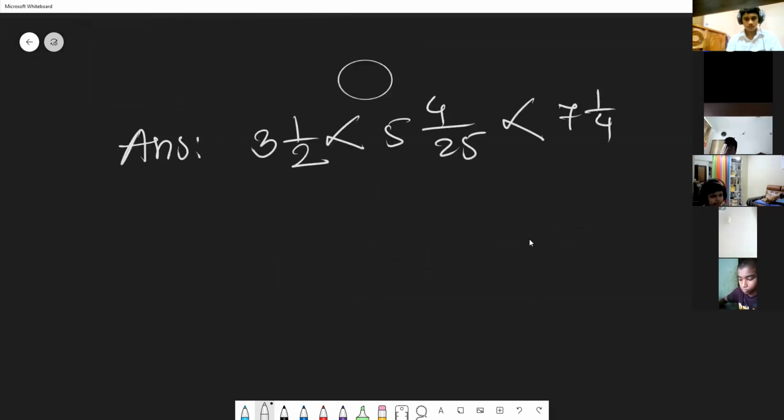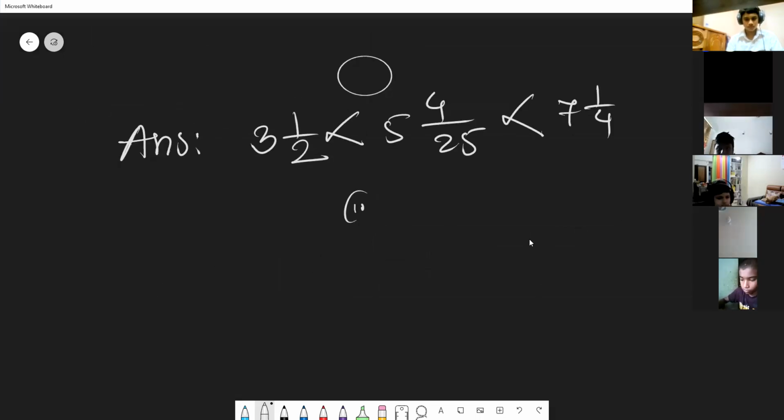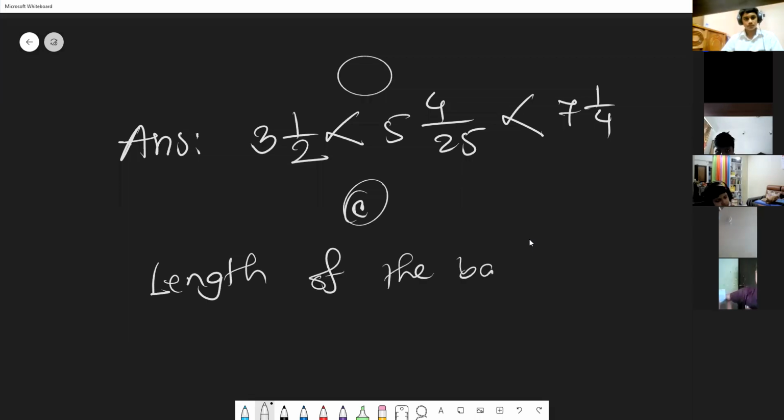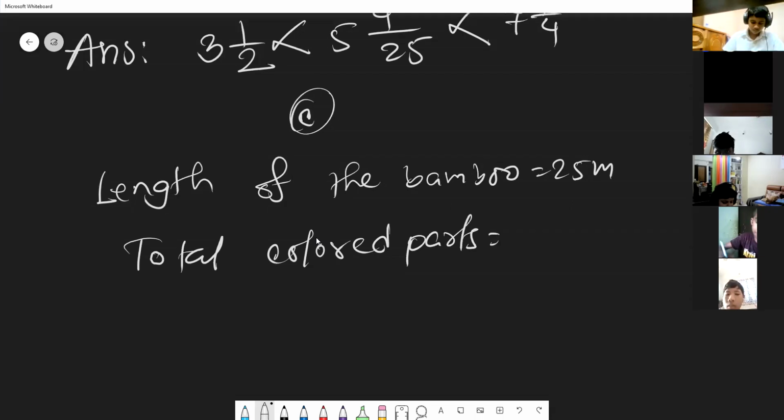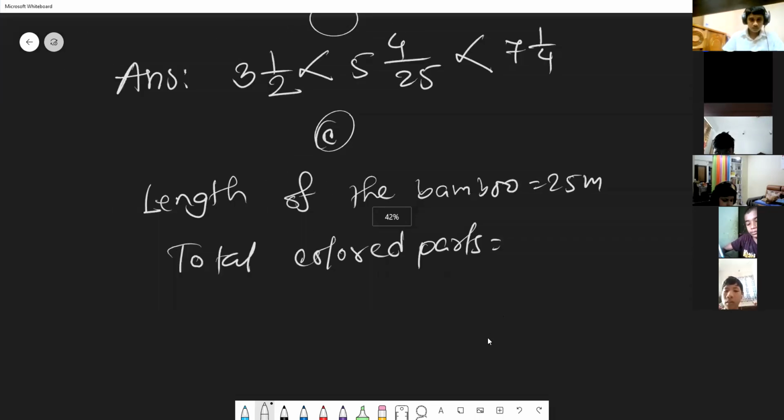Okay, number C. Unpainted. We have to add all of this and then we have to subtract it from 25. Yes, thank you, Baba. Okay, length of the bamboo. Length of the bamboo is 25 meter. So total colored portions. Total colored parts. So total colored part we can write here in the mixed fractions.